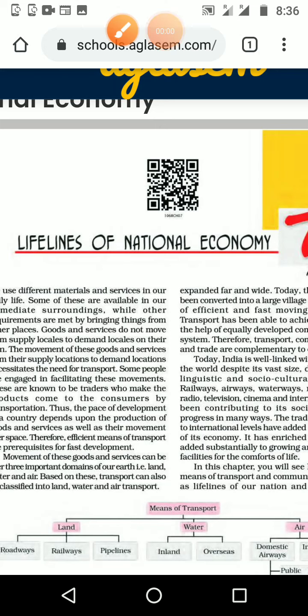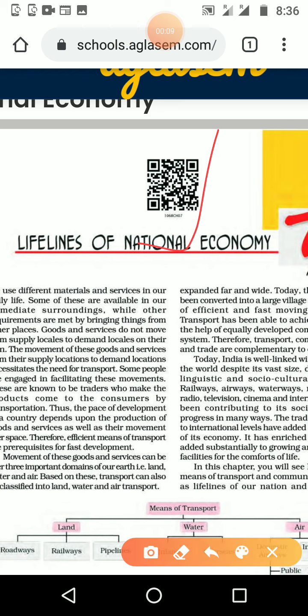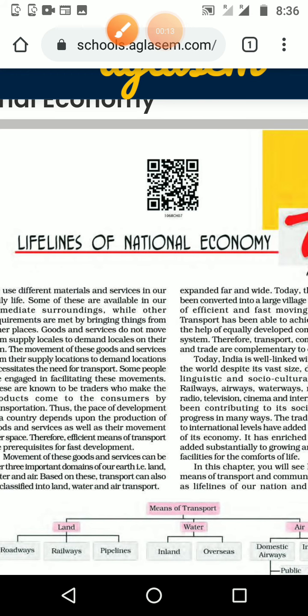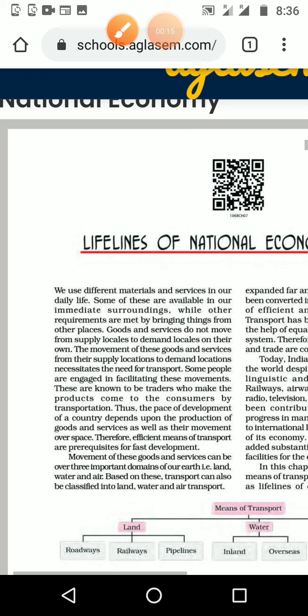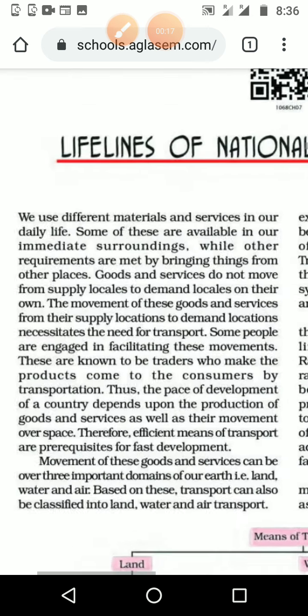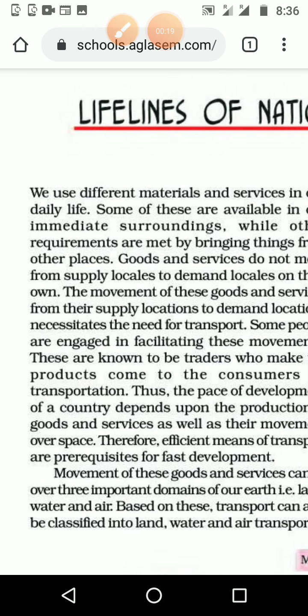Very good morning, students. Today we are going to study the geography 7th lesson, that is Lifeline of National Economy. This is the QR code of your lesson, the 5th lesson of your geography. Please take your geography book and open the page, and we are going to see the introduction part first,